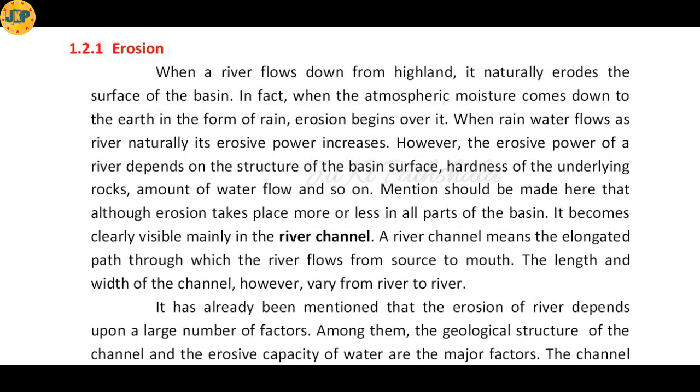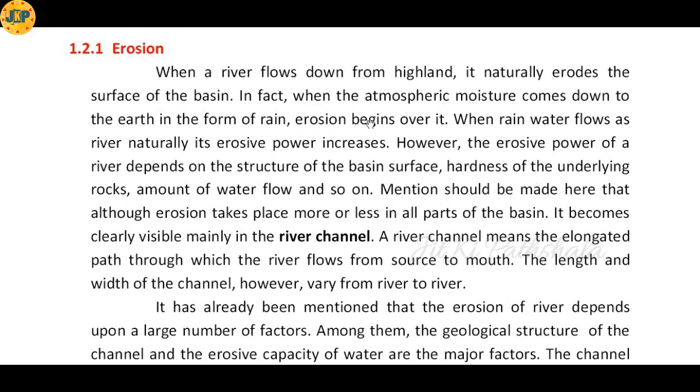Erosion. When a river flows down from highland, it naturally erodes the surface of the basin. So I hope you know the meaning of a basin. Basin is that particular area from where a river and its tributaries carry water downward. So here it has been mentioned that when the river flows down from some hilly regions or from the highlands, the intensity of the water generally remains high. As a result, it erodes the surface basin.